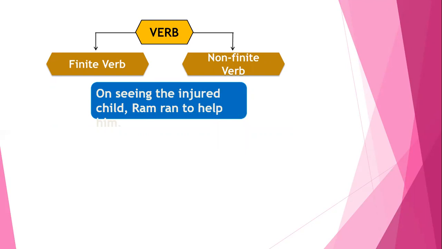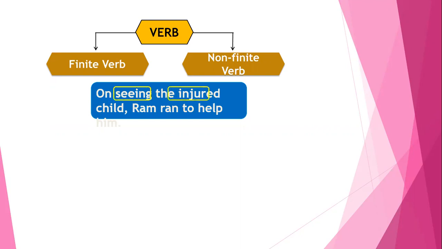Here we are with the sentence, on seeing the injured child, Ram ran to help him. In this case, we know that the words seeing, ran, and to help are the verbs. But in this case, if we differentiate between the finite and the non-finite, we can observe and find out that seeing is a non-finite verb because it does not have any subject before it, or we cannot even imagine the subject before it.